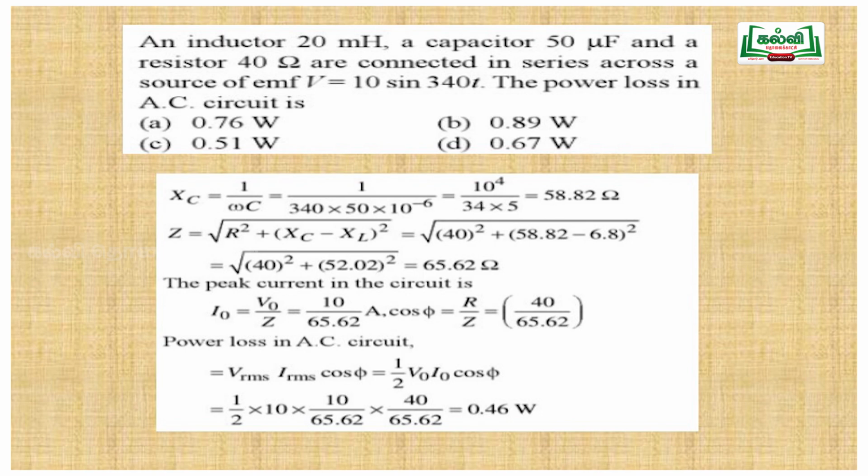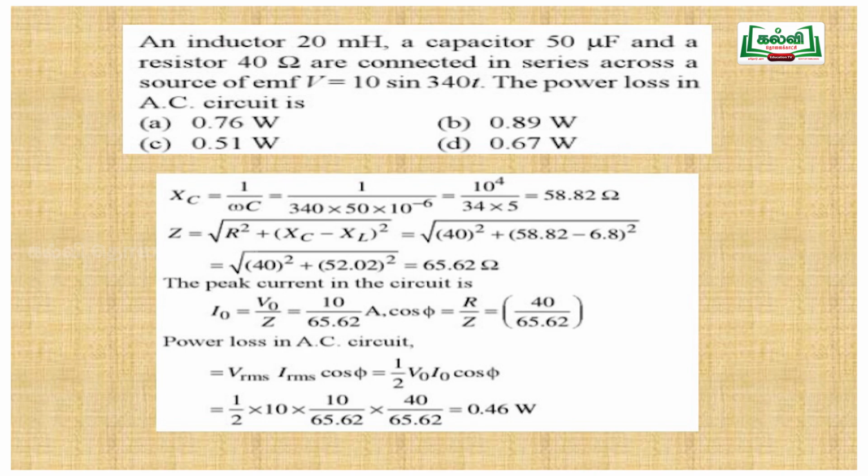So next question: an inductor of inductance 20 millihenry, a capacitor of 50 microfarad and a resistor of 40 ohm are connected in series across an AC source V equal to 10 sin 340t. The power loss in the AC circuit is. First, the given values are the inductor 20 millihenry, the capacitor 50 microfarad, the resistor 40 ohm and the EMF source V equal to 10 sin 340t. By this we can extract that the peak value of V is 10 and omega is 340. They are asking the power loss.